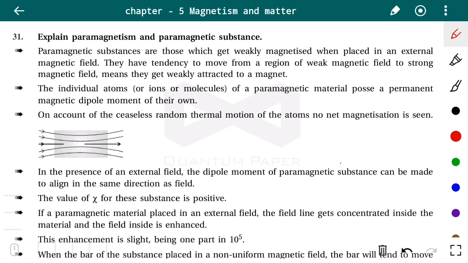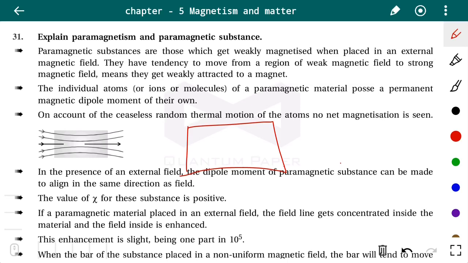When the substance is placed in the magnetic field, it acquires magnetic property. That means the atomic dipole moment exists, and in a paramagnetic substance, the atomic dipole moment exists.